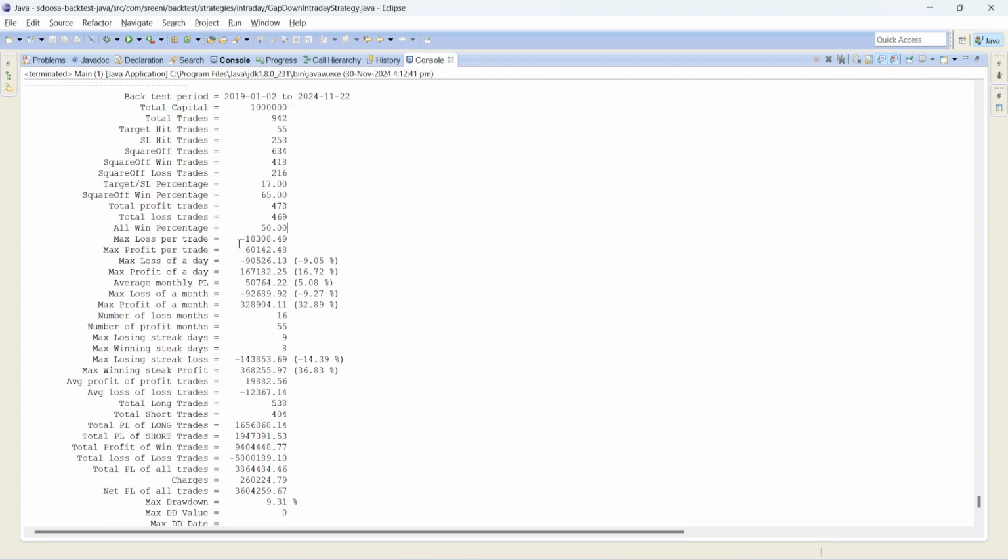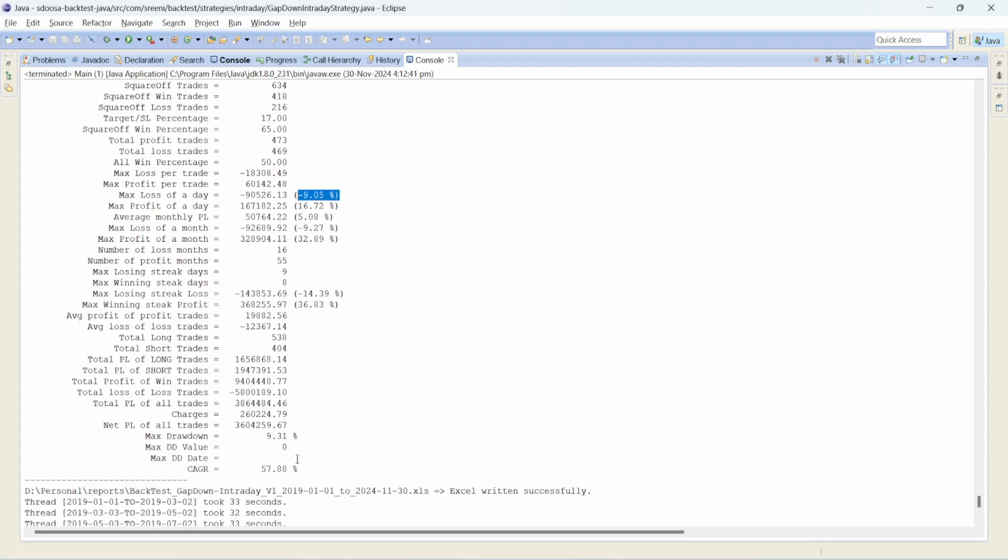Max loss per trade is minus 18,000 on a capital of 10 lakh. Max profit per trade is 60,000. And we have a max loss day of 9%. You can lose 10% of capital in a single day with this strategy with a leverage of 3x. If you want this number to be lower, then use leverage of 2x or even 1.5x. But the results will vary according to the leverage used.